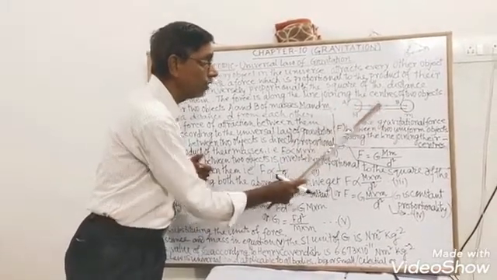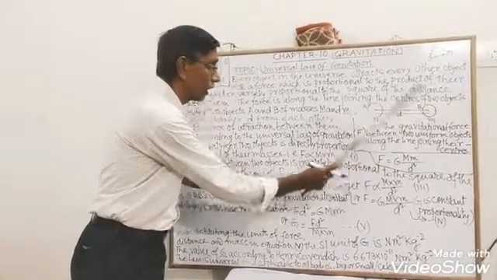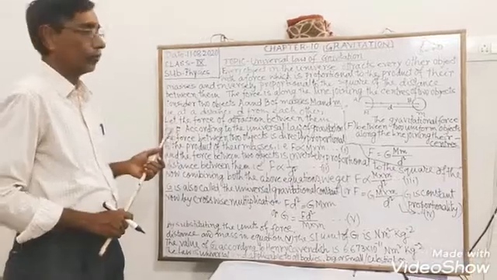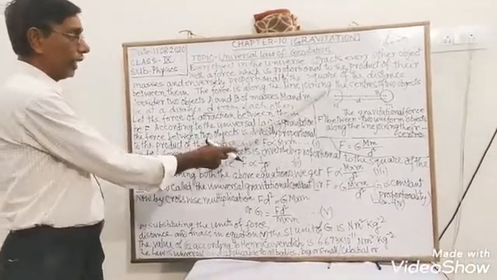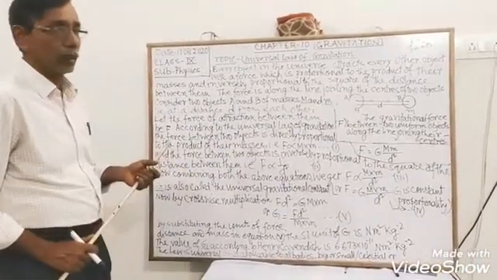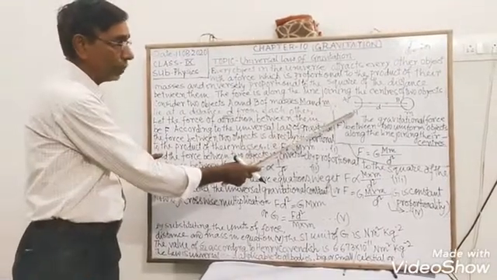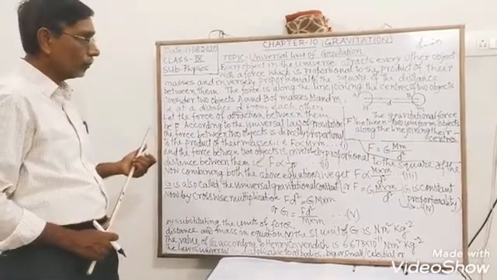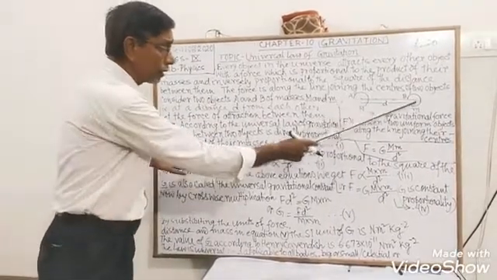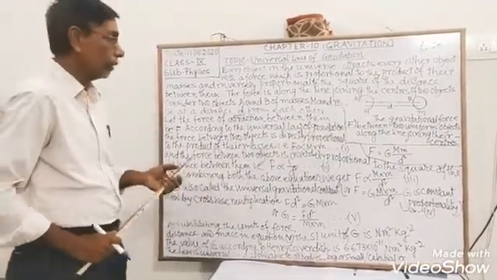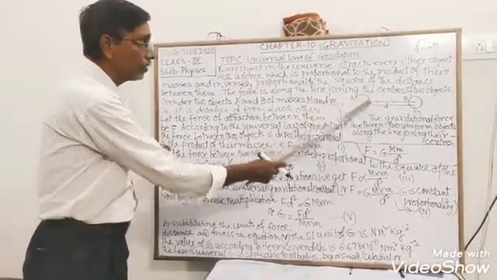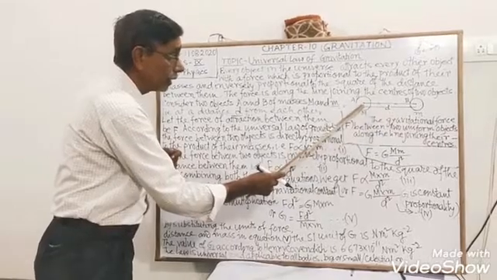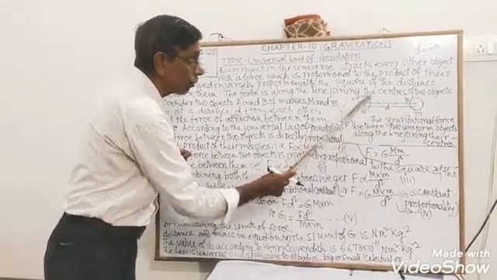So this is the line joining the centers of the two objects. Let the two objects be A and B, A having mass capital M, B having mass small m, and both the objects lying at a distance of d. That is the distance between the two centers of A and B.